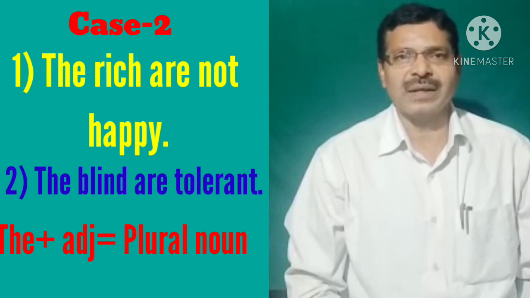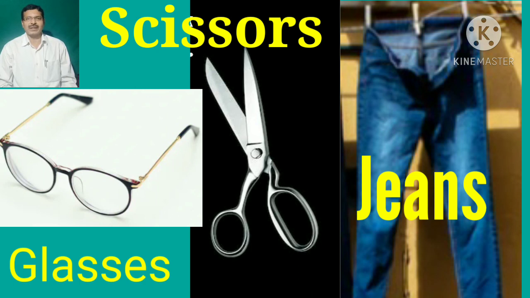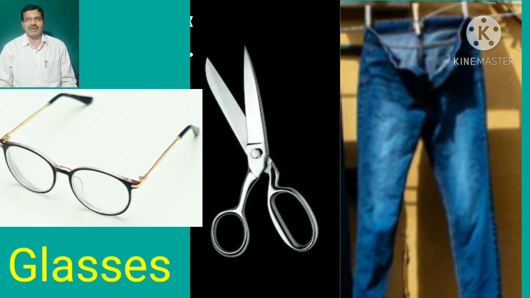Okay? Now, case number 3. You look at these instruments and clothing. So you can easily see these things have two equal parts, same in size, and joined at a point. So these things are treated as plural. Okay?